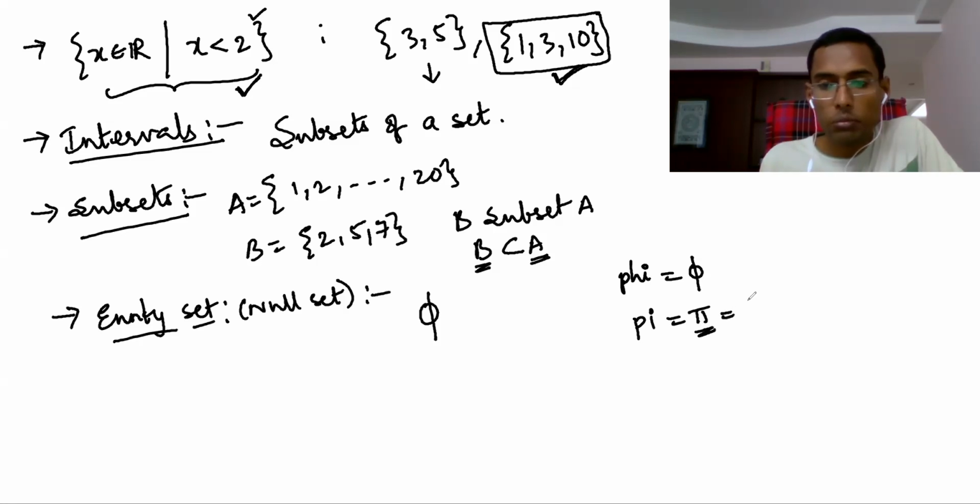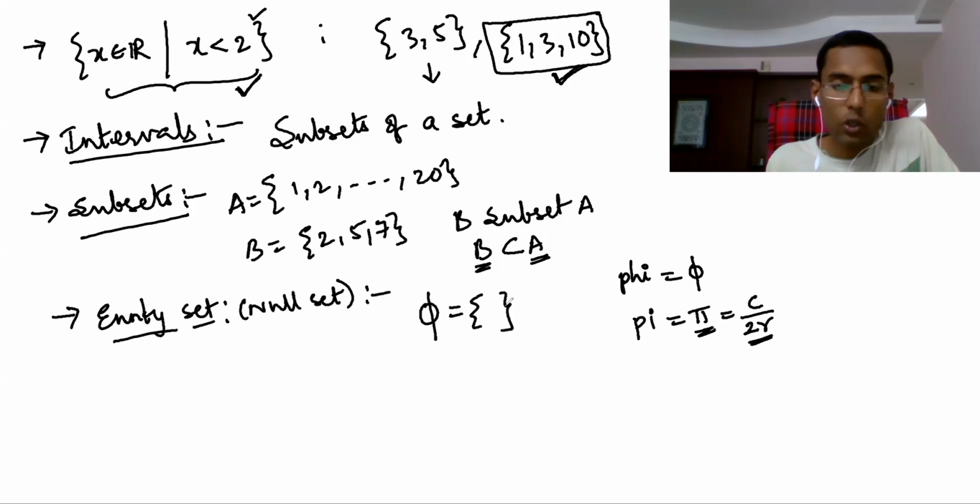Circumference by diameter, circumference by 2r, is called pi. That is different. Phi is the empty set, so we can write it like this also. We consider phi to be a subset of every set. Phi is a subset of every set.